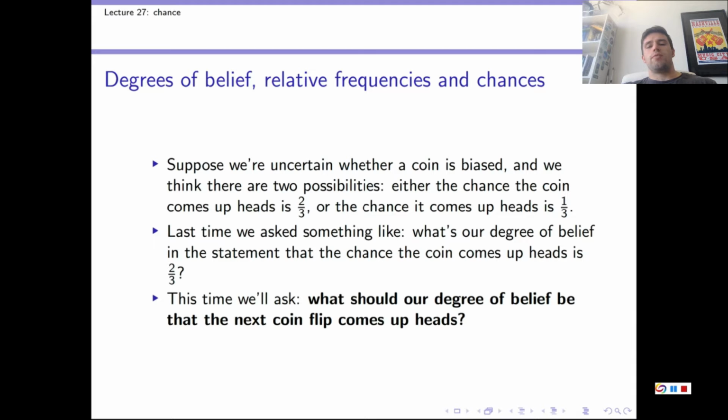What should our degree of belief be that the coin comes up heads? And when we unpack this question, we'll be able to put everything we've done together and see how these three things of interest, degree of belief, relative frequency, and chance, are related. So let's focus on the question, what should our degree of belief be that the coin comes up heads? Or what's the probability that the coin comes up heads?